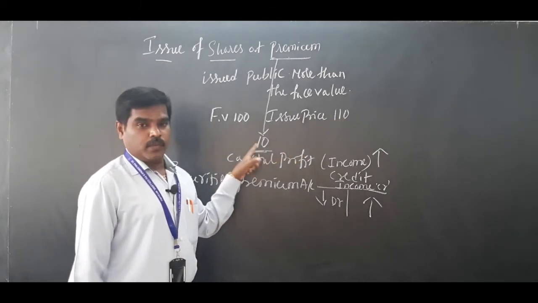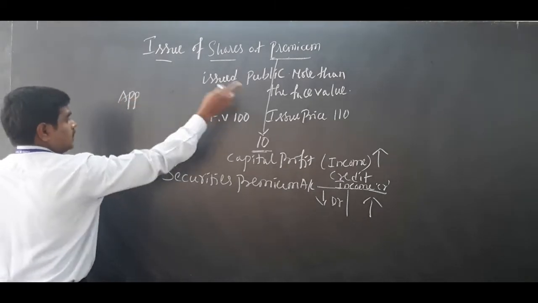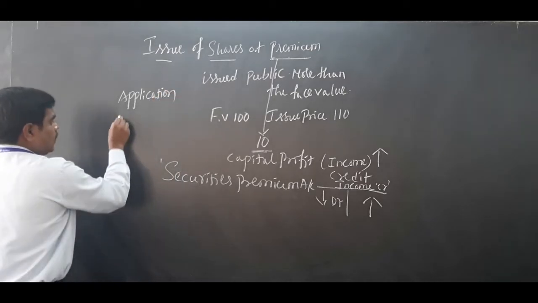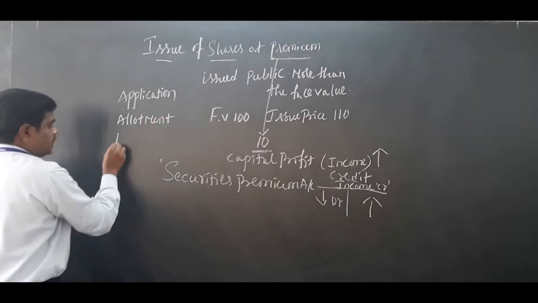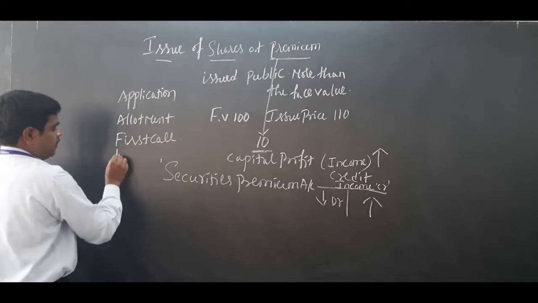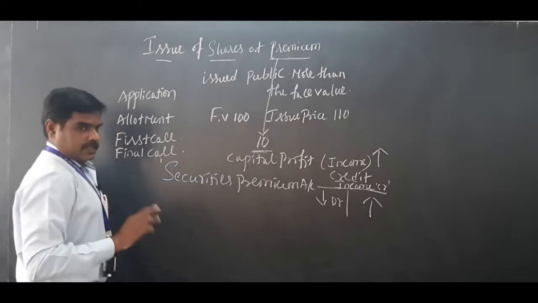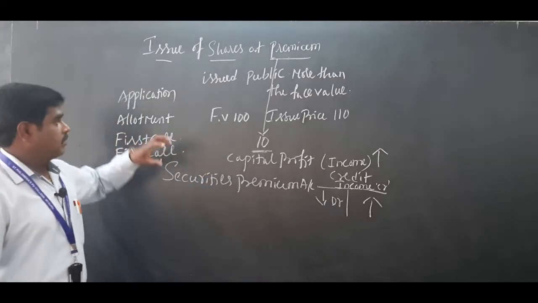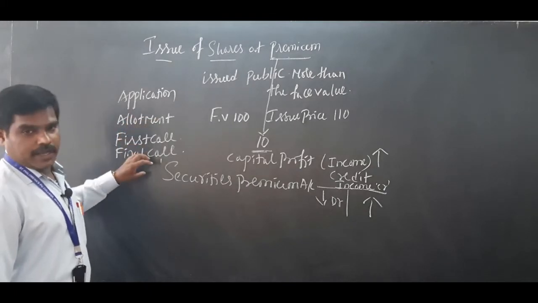The extra 10 rupees, the premium money, can be collected either in application, or in allotment, or in the first call money, or in the final call money.